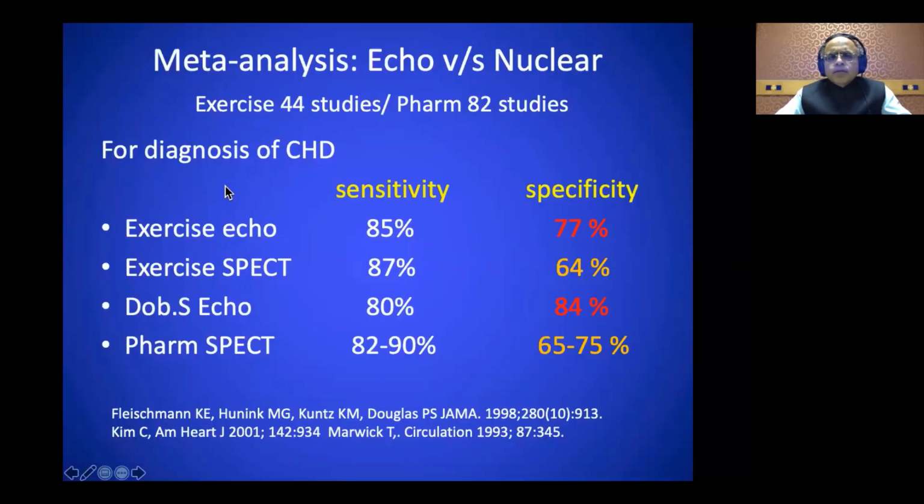Now these are the 44 studies meta-analysis of sensitivity and specificity of exercise echo, exercise SPECT, dobutamine stress echo, and pharmacological SPECT. If you see, the SPECT or the nuclear studies have consistently a little higher sensitivity, but at a lower specificity, while stress echocardiography has consistently higher specificity with a little low sensitivity than the nuclear test. So the thing is, stress echo is good to rule in the disease, because when you get a regional wall motion abnormality, you know that there is a significant ischemia.